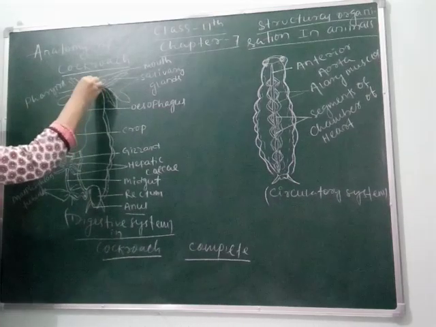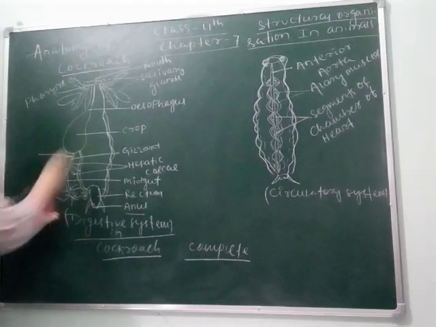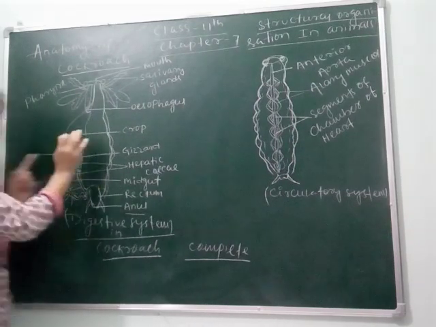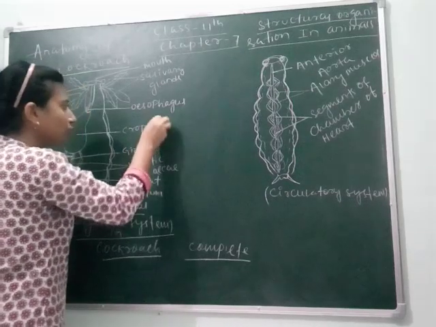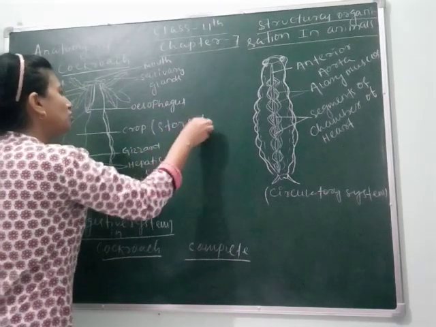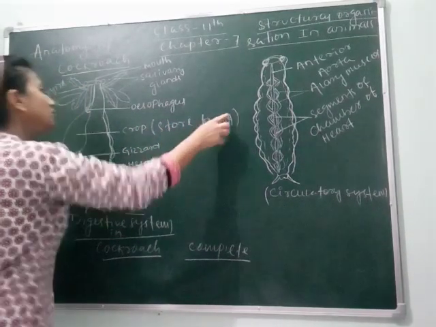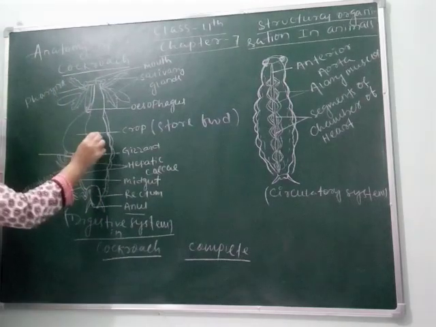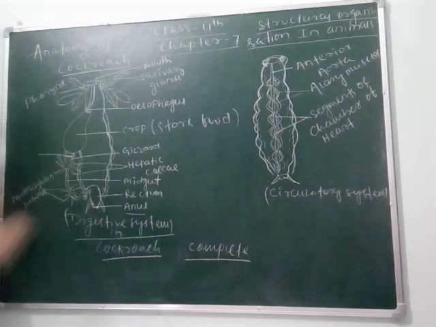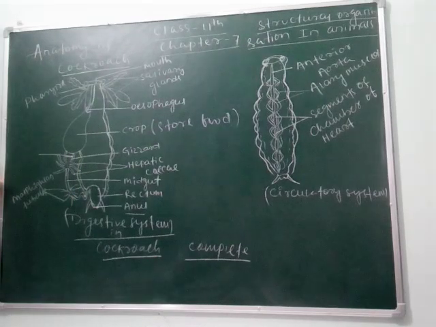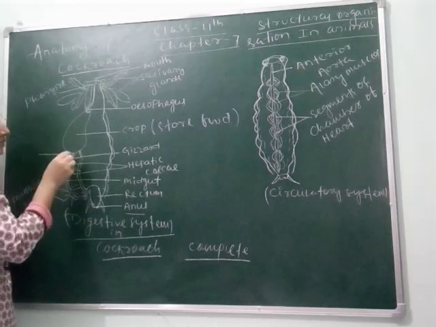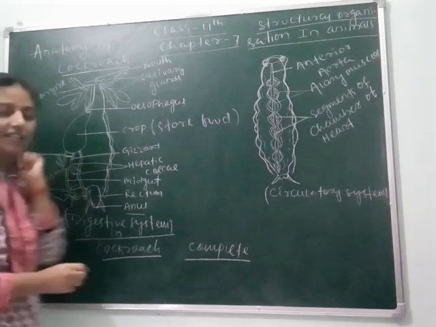Here you can see the diagram. This is esophagus. And the food next goes to the crop. Here the function of crop is to store food. Here the food is stored. Like in case of human beings, we have a stomach to store food, but in case of cockroach, there is a crop which stores food. Clear students?